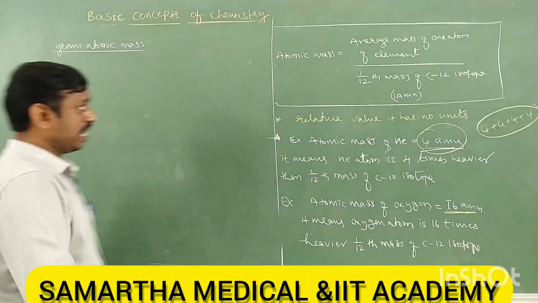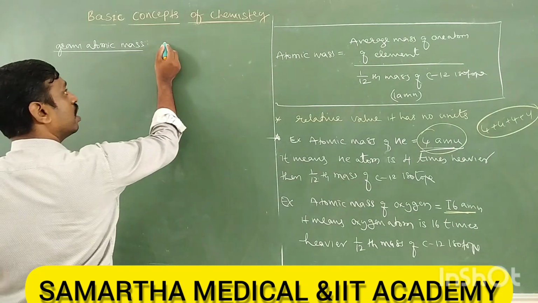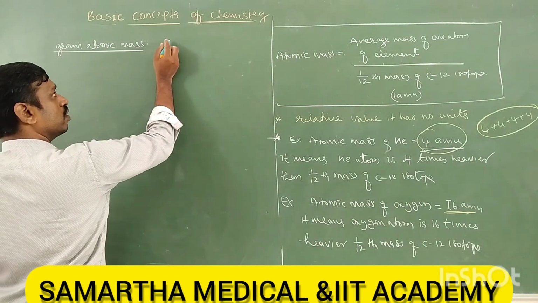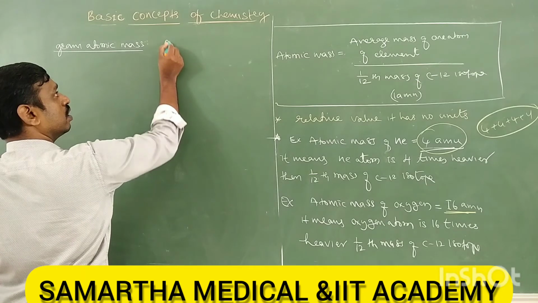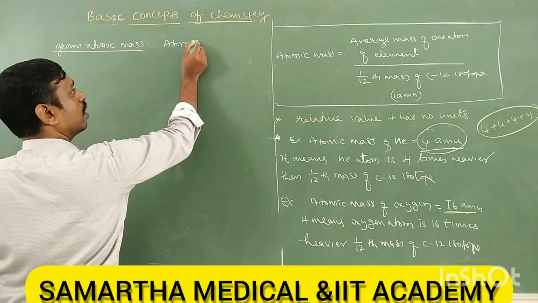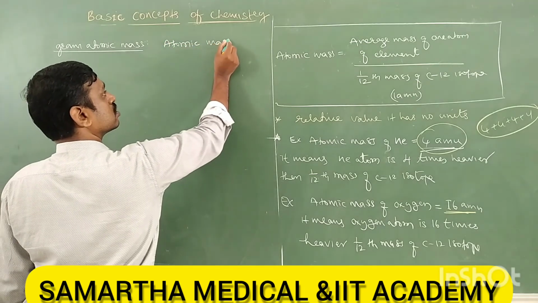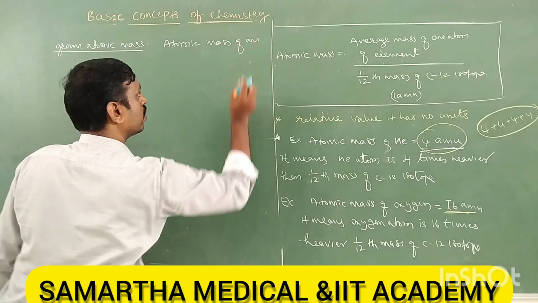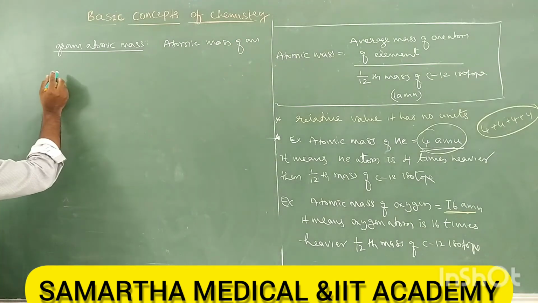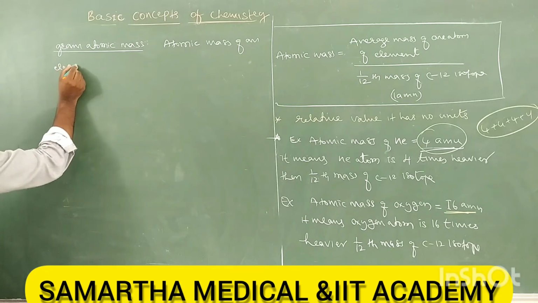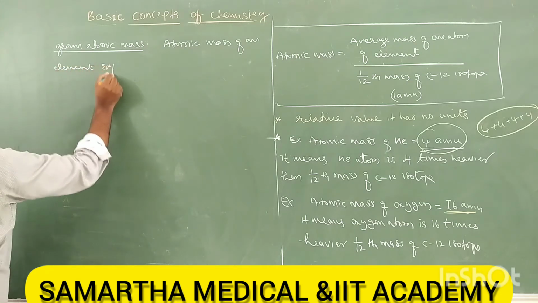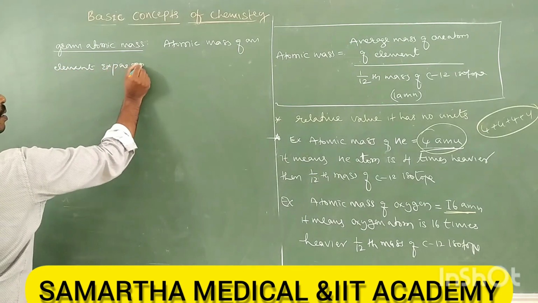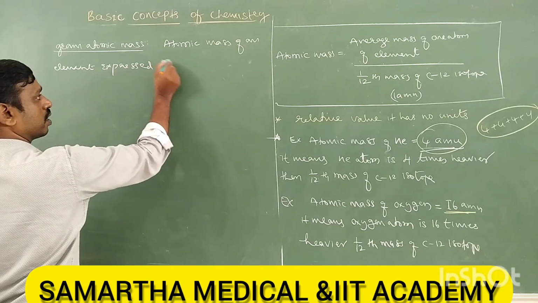So gram atomic mass is the atomic mass of an element expressed in grams.